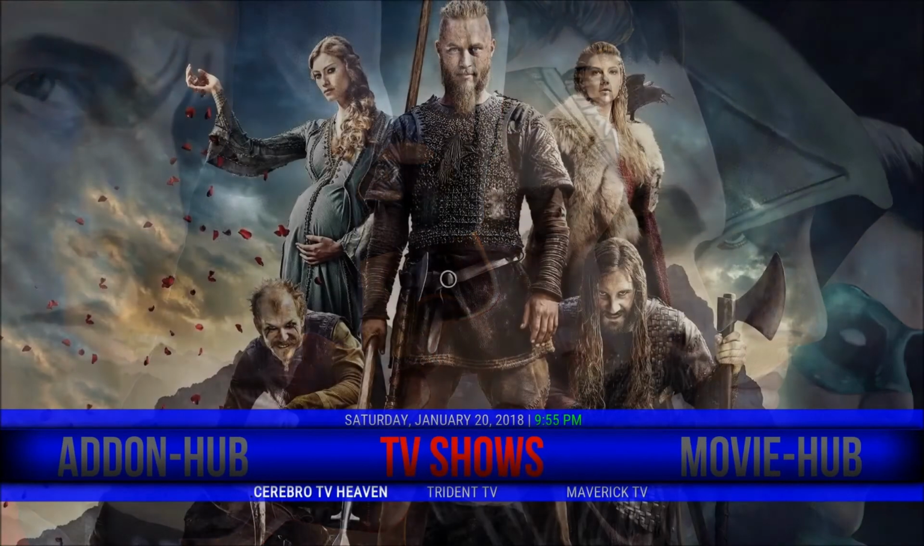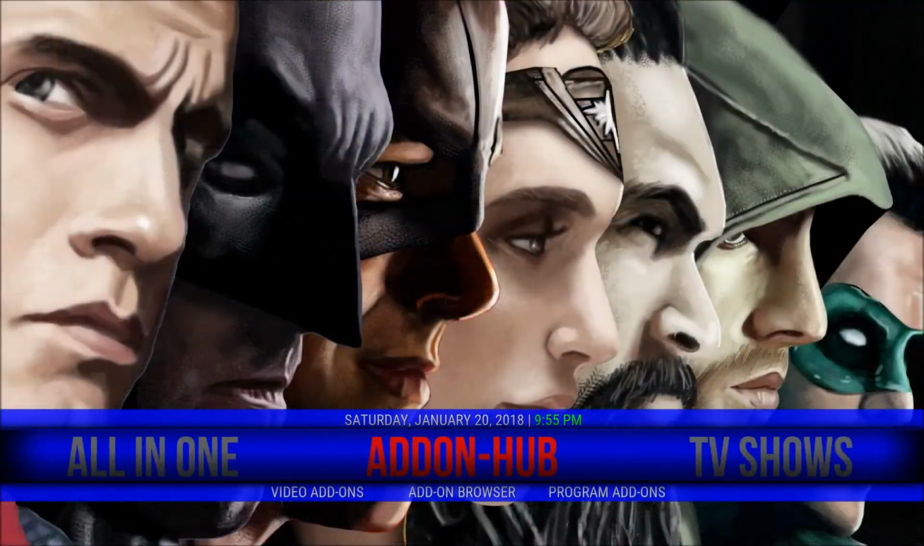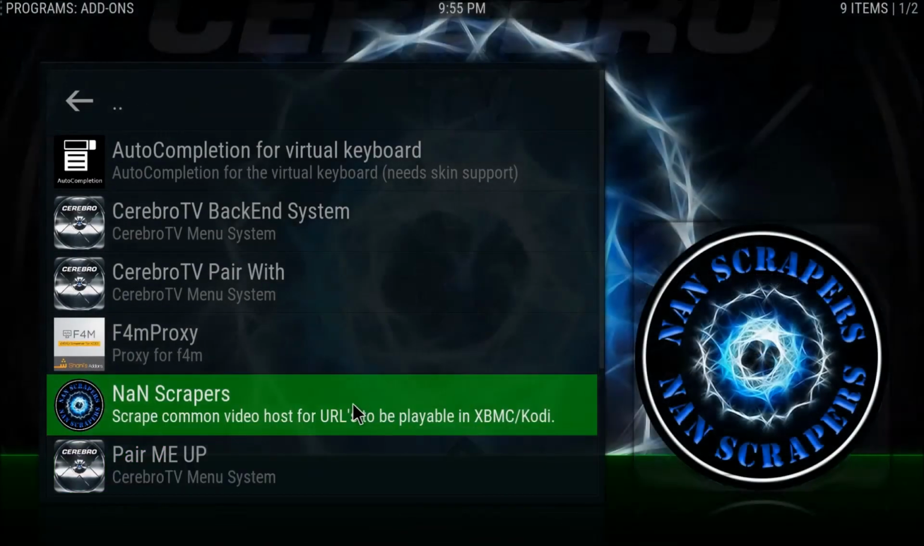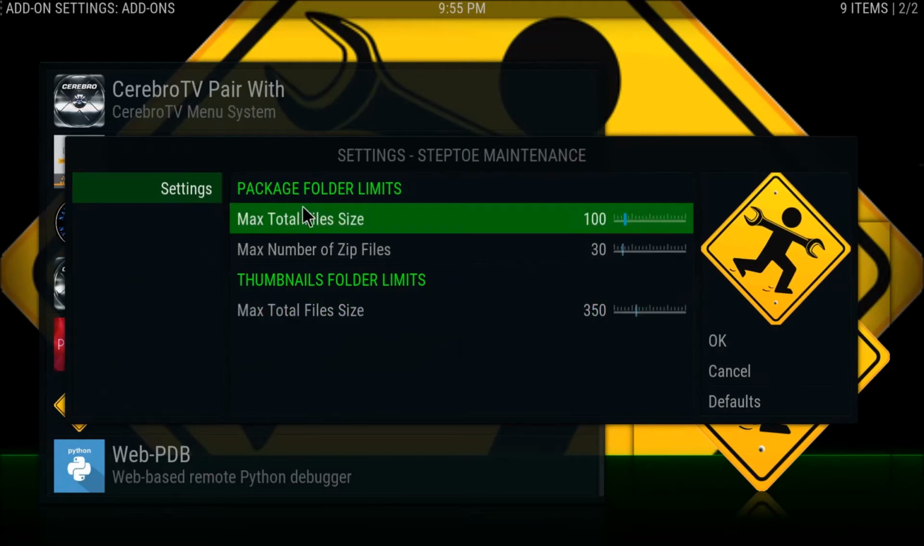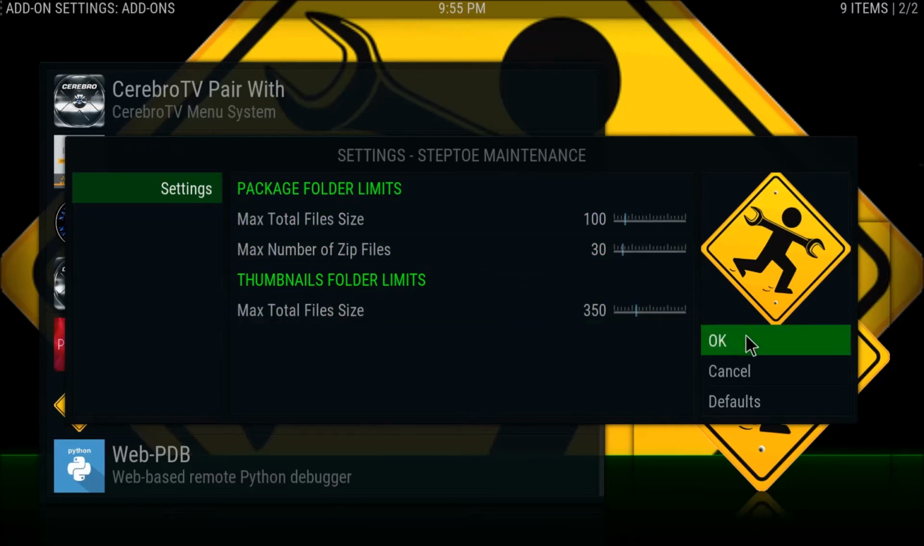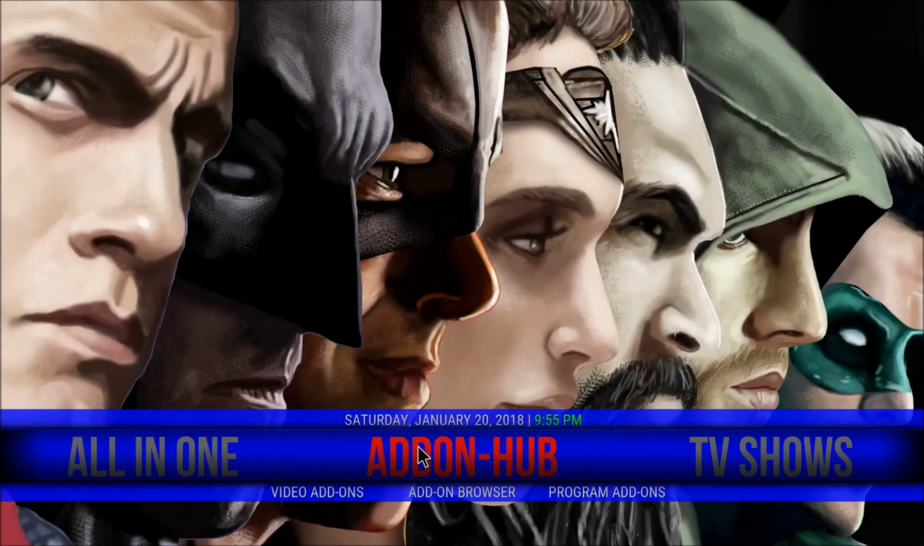So you can go in and see what configuration you can do to it. So if I go to my add-ons, into my program add-ons, and find Steptoe's maintenance there, you'll bring up the settings, and you can set the max total file sizes that it will let you have, zip files, things like that. Okay, that's already set. I'll just leave it on that. As I said, it's just to show you how to do it. So that's that.